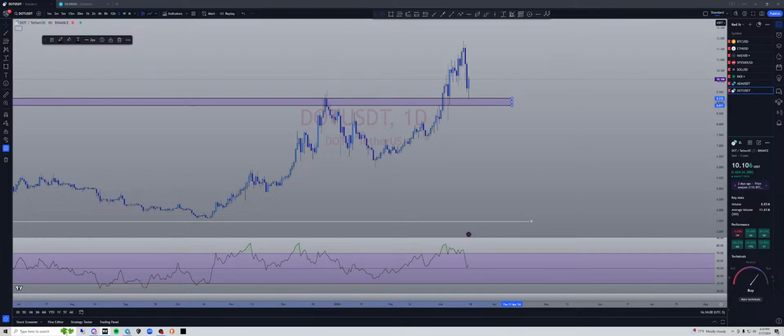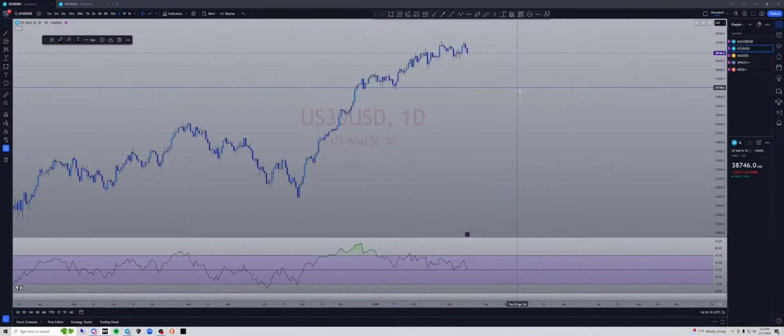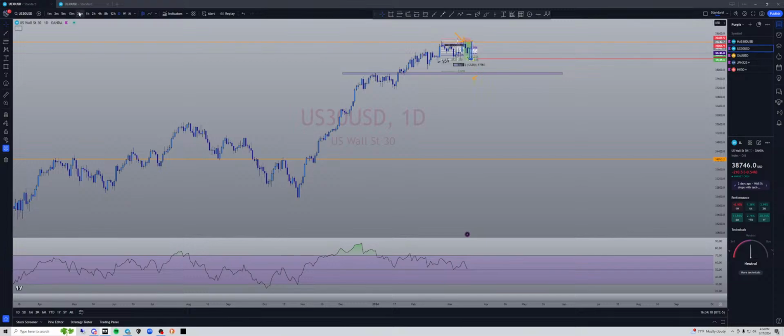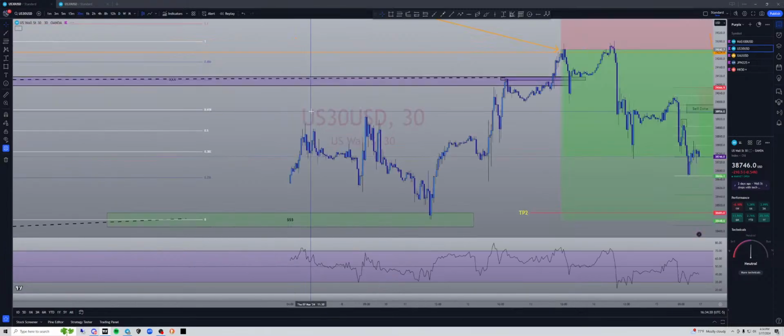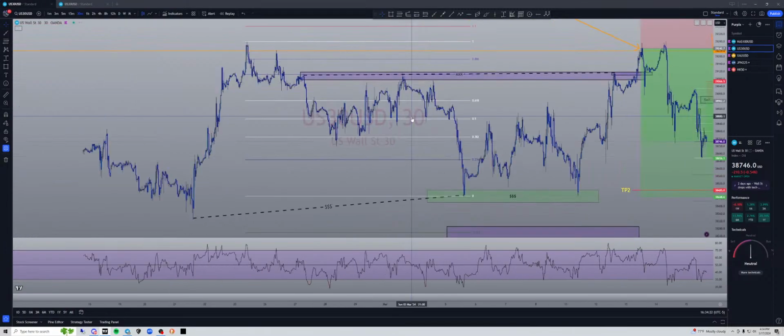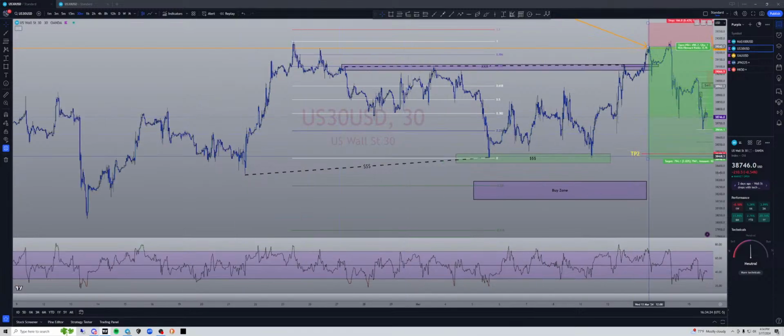Can you show the US30 sell zone again? Can't see the numbers. Yeah, can't do that. So again, the brokers, as you know, are always a little bit different. I wouldn't concentrate so much on the numbers that I have on here. You need to draw the fib on your chart and go from there.